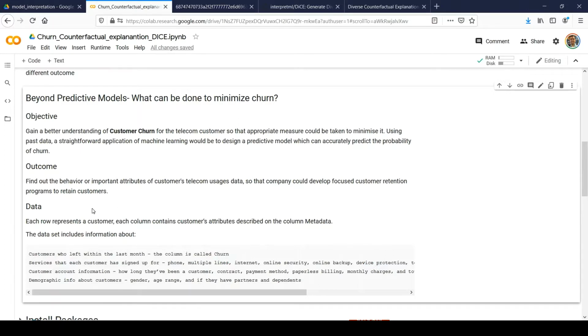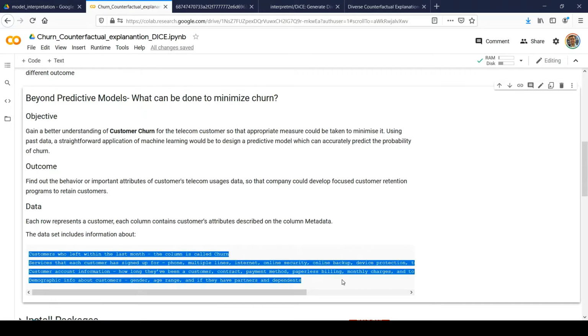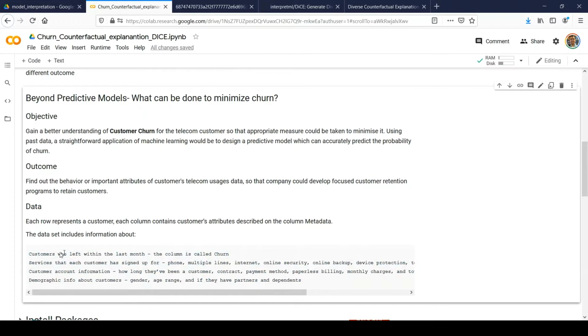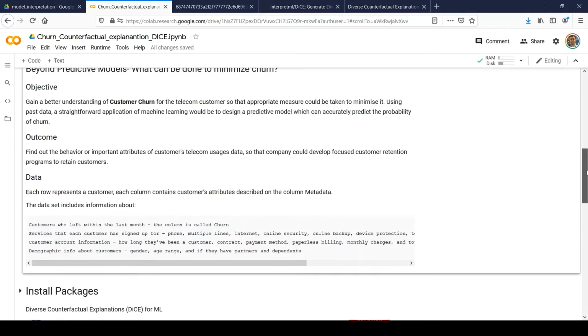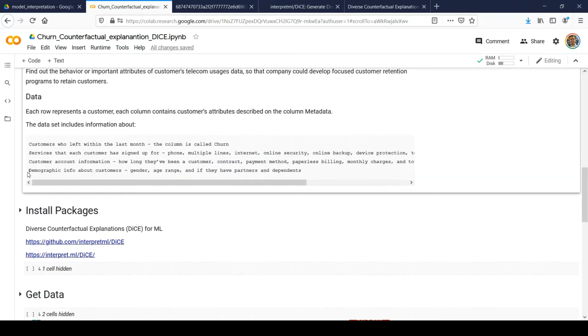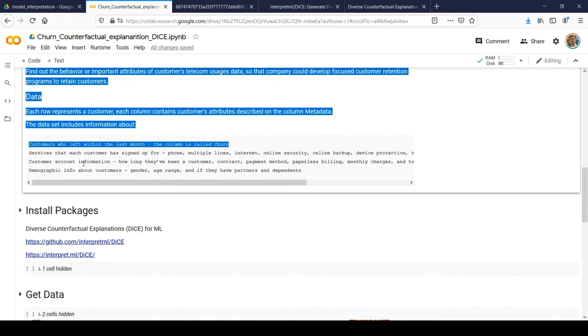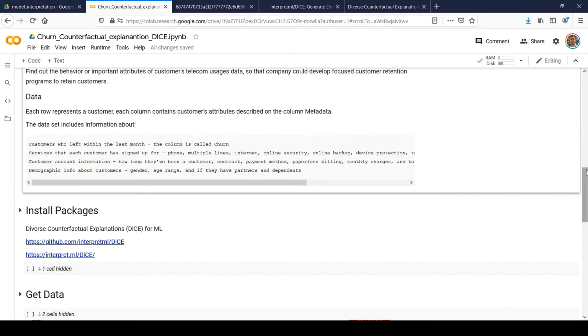Okay. So you can find the table description, which contains all the data attributes and their description. It contains details around the customers, what services customers are using, customer account information, and demographics.